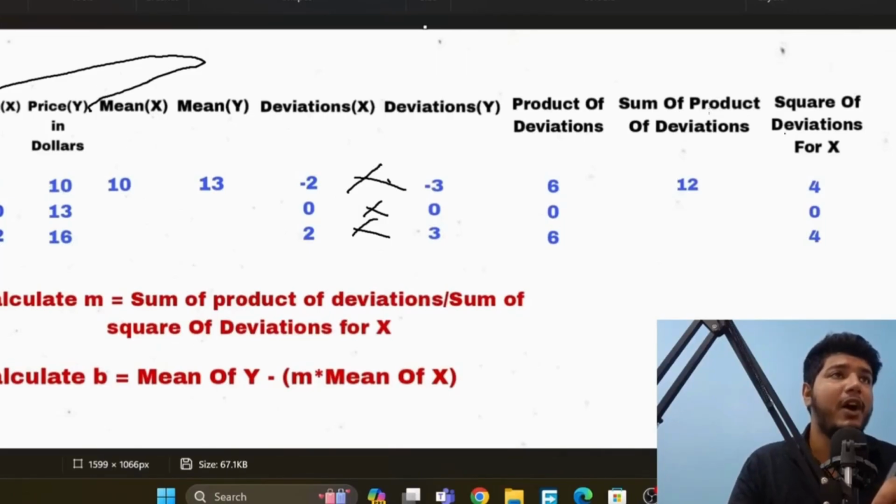Next we will do the square of deviation for x. So here we will square the deviation of x. Minus 2 squared is equal to 4, because the result is positive, and 0 squared is equal to 0, and 2 squared is equal to 4. So here we have done this much.